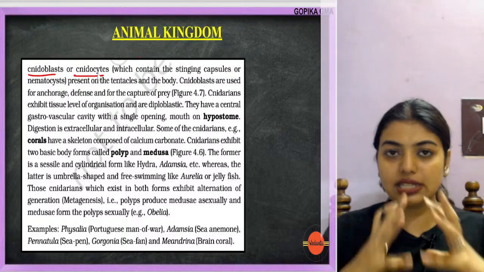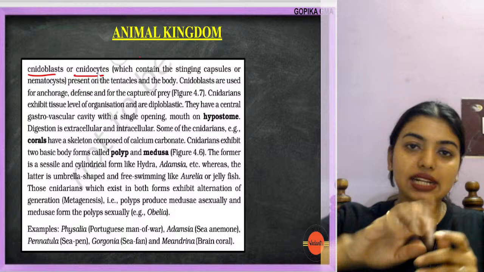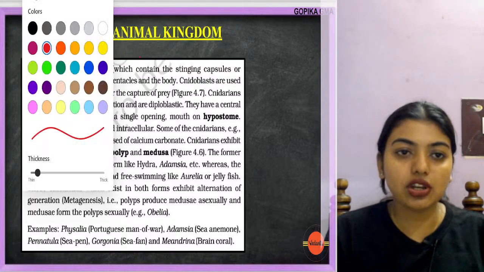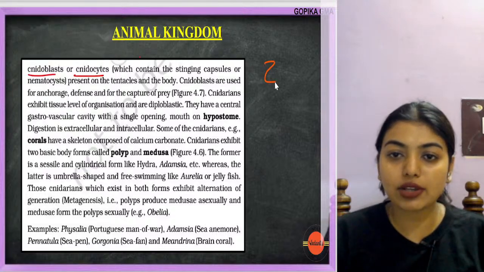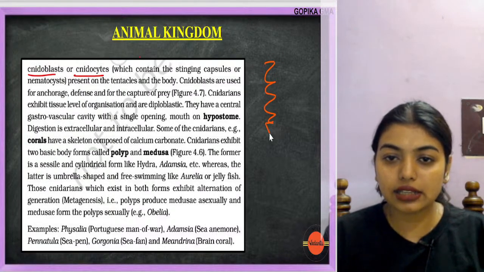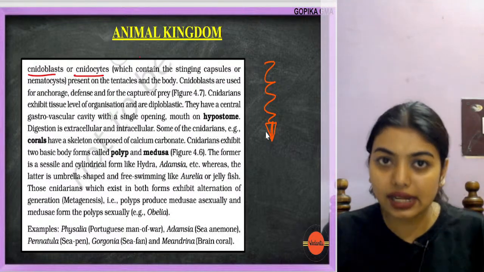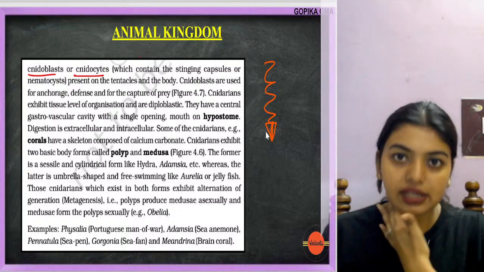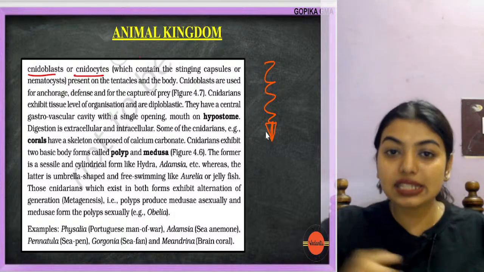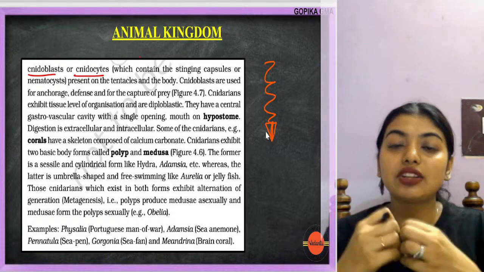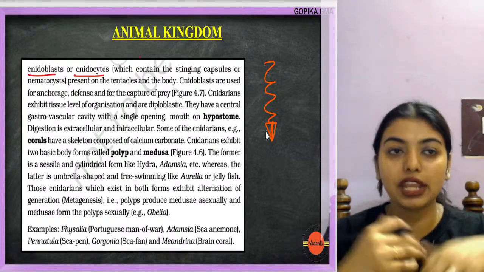Inside these organisms they will have a tube or thread-like structure which has a poison. The moment they come in contact with a predator or a prey, immediately they will release this stinging capsule, the nematocyst, and kill the prey or the predator.